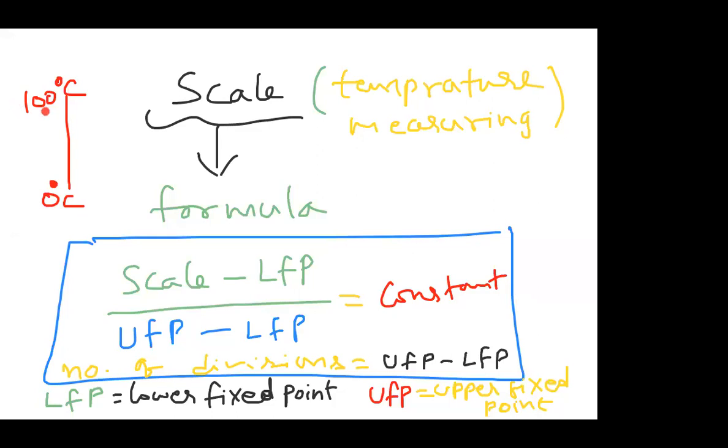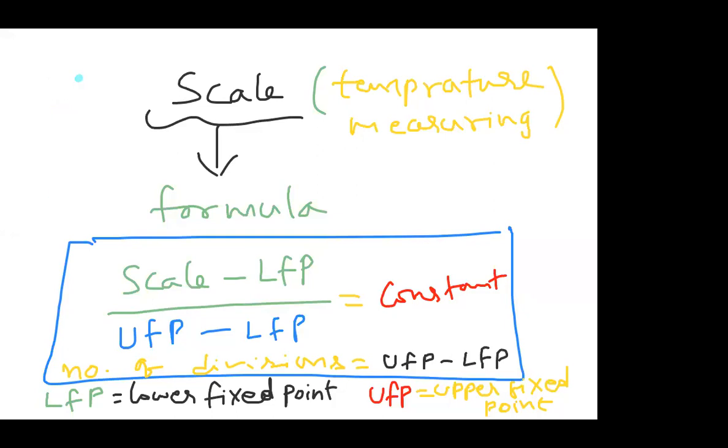There is no rule that you have to take centigrade here. The least value we can measure on a scale is called the lower fixed point. The maximum value we can measure is called the upper fixed point for any scale.